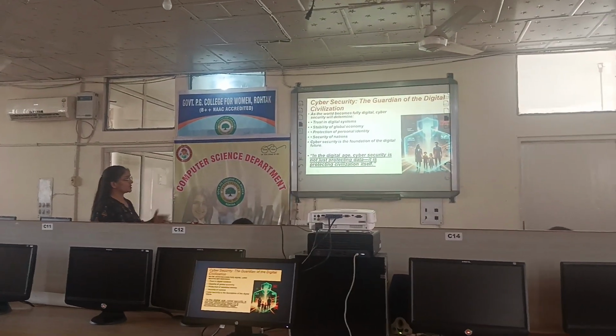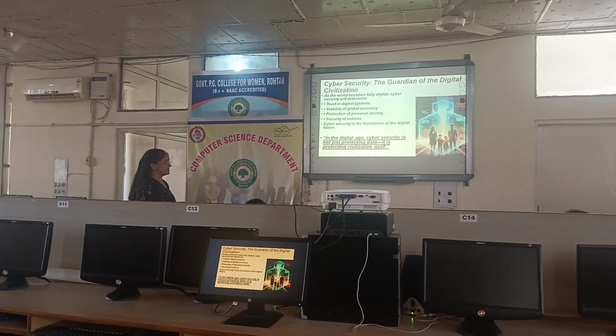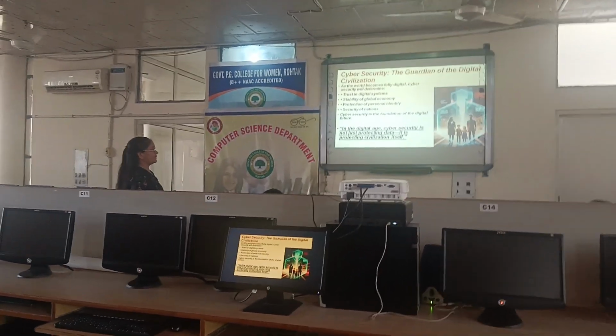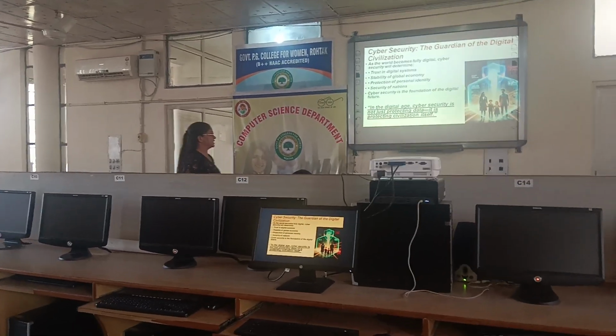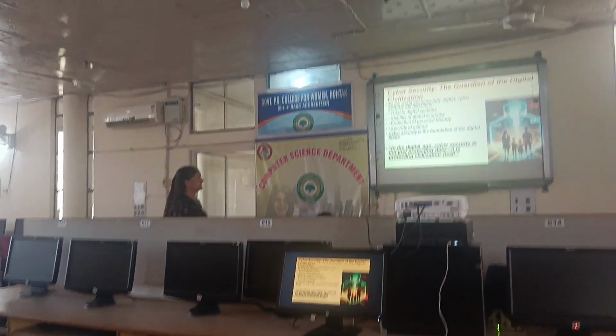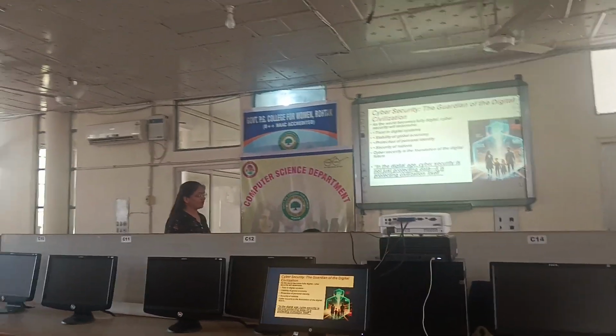In this slide, the figure shows a protecting shield, which shows that the shield saves our family and future. It means that in the digital age, cyber security is not just protecting data, it is protecting digital civilization. It is essential for trust in digital systems, stability of the global economy, protection of personal identity, and security of nations.